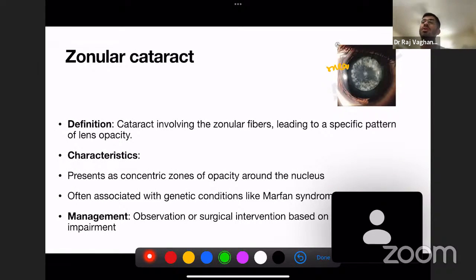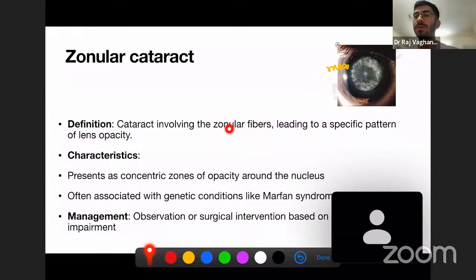Okay, so we have discussed the manual small incision cataract surgery. Now we'll discuss the zonular cataract. It is a type of childhood cataract, or you can say congenital cataract. It involves the zonular fibers. I think you know the meaning of zonular fibers.